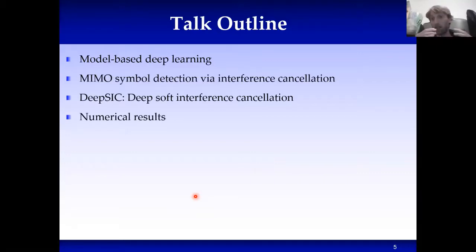Afterwards, we'll discuss its specialization for the problem of MIMO symbol detection, and we will look at the family of interference cancellation algorithms as the one which will be the focus of this talk. And then I will show how you can implement a data-driven interference cancellation-based receiver using this proposed tool.